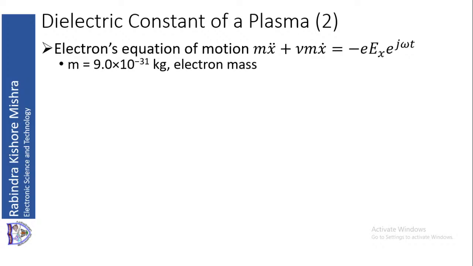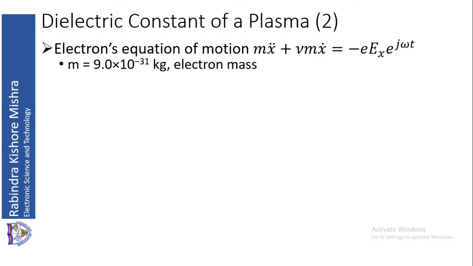That collisional or frictional force is nu into m into v, and v is x dot. So nu into m into x dot. Then the applied force is charge into field, Q into E. Now the charge is minus e, the field applied is in the x direction, so Ex, and the time variation is e to the power j omega t. So that is the electron's equation of motion.